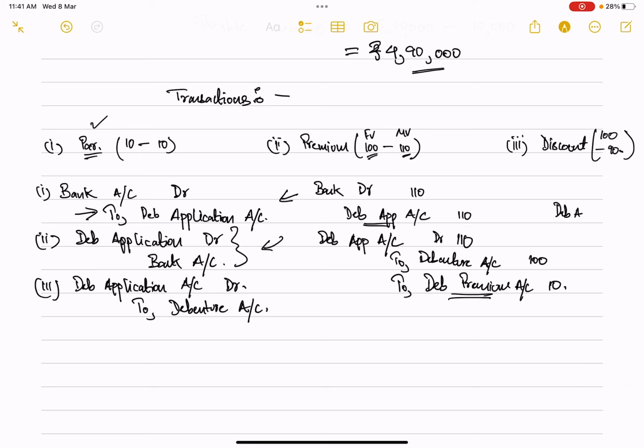Debenture application account will be debited, along with the discount on issue of debentures account, which will also be debited, and this entire amount will be transferred to your debentures account. This is the only difference that will appear if there is a discount during the issue of debentures.